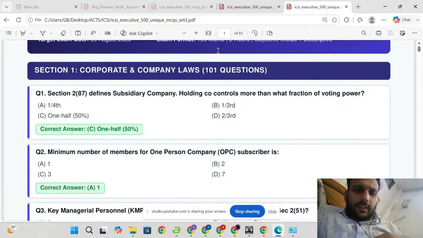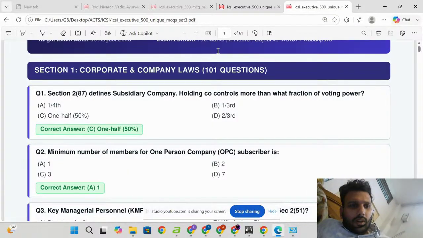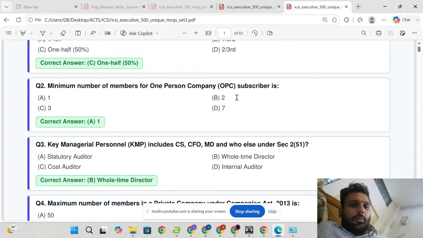Section 2 clause 87 defines subsidiary company. A holding company controls more than 50% of voting powers. The minimum number of members for a One Person Company is 1.